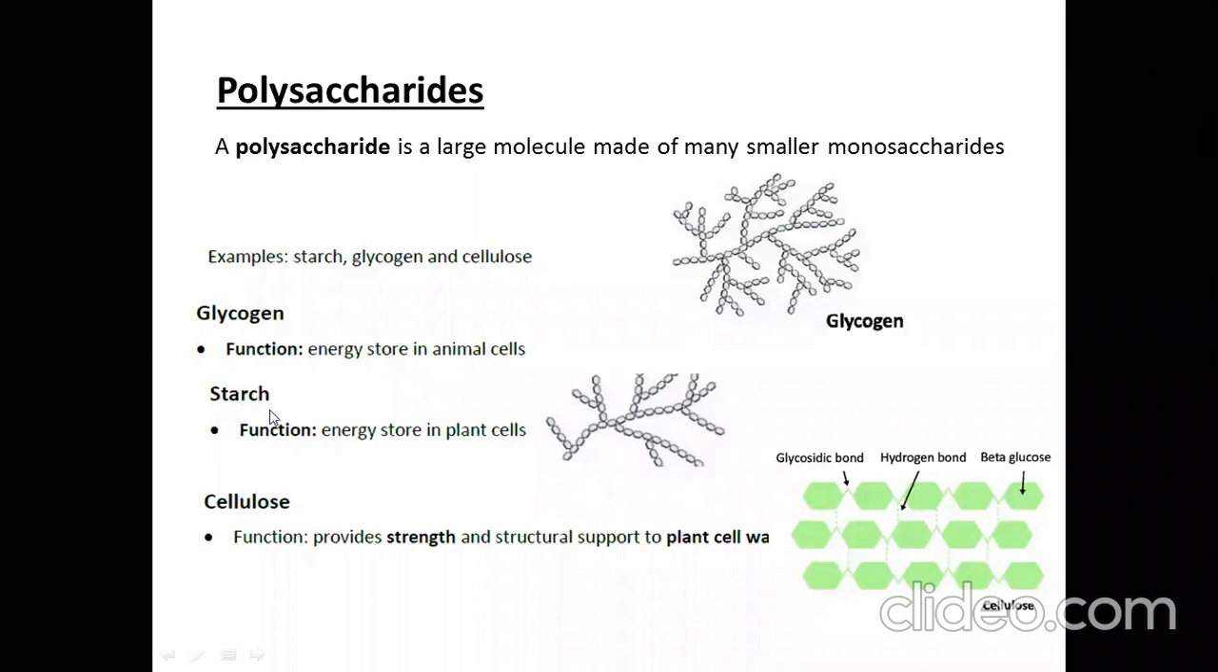Okay? So starch is present in plant, while glycogen is present in animal. This is an important point, keep it in mind.